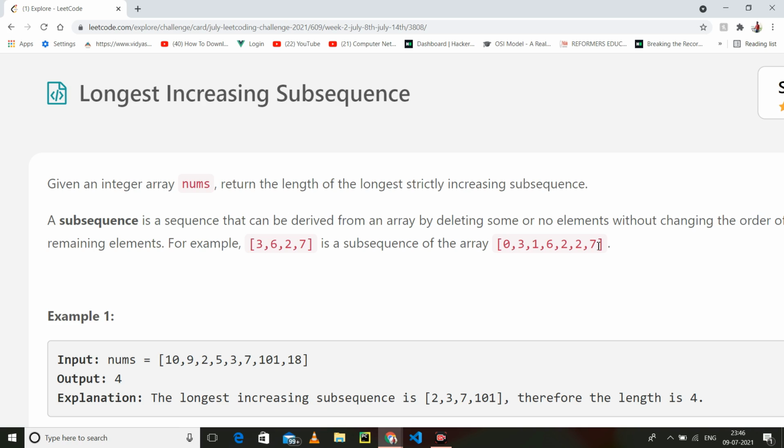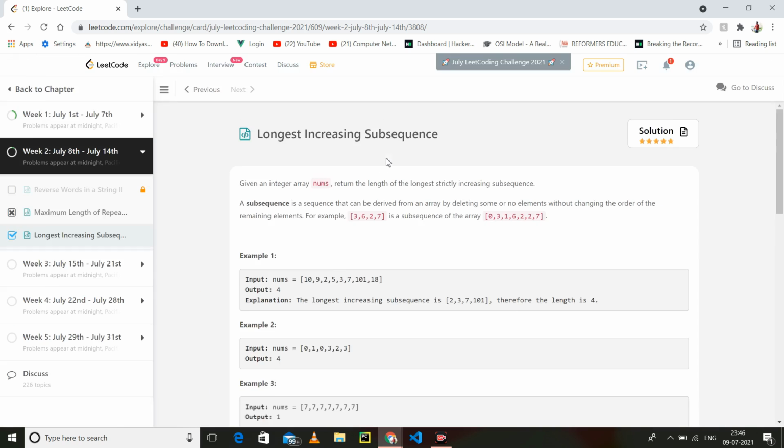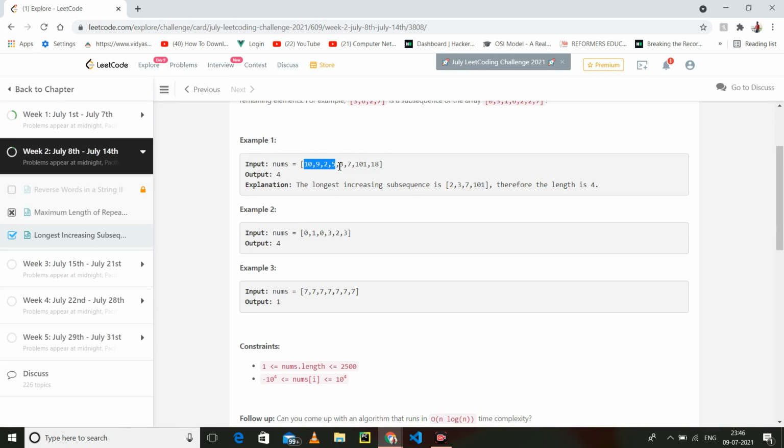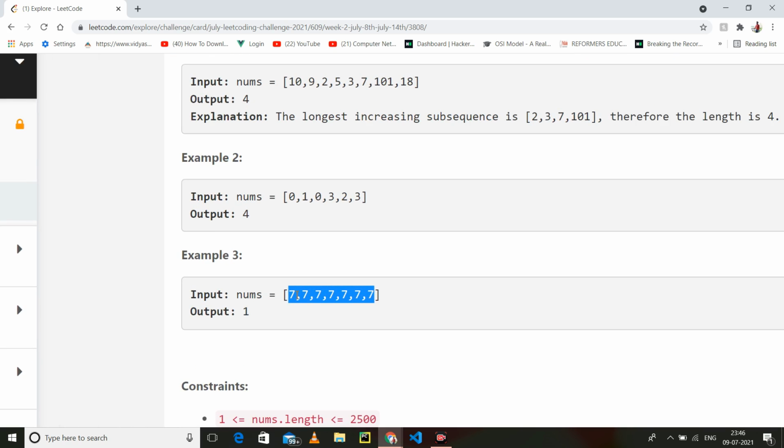Maybe our array is 1 2 3 4. Do you need to remove any of the elements? No. So in this example, the longest increasing subsequence is 2 3 7 and 18. This is the longest increasing subsequence. In this other example, the longest increasing subsequence is of length 1, because 7 7 7 7 is not strictly increasing. Strictly increasing means the second number should be greater than its previous number. It should not be equal.